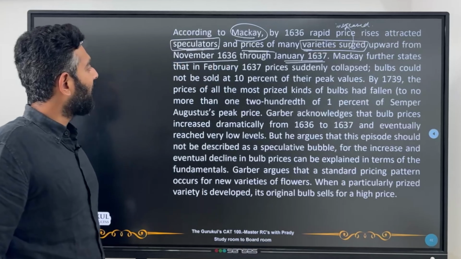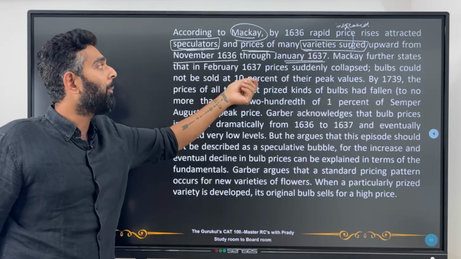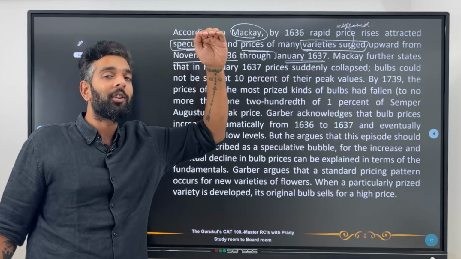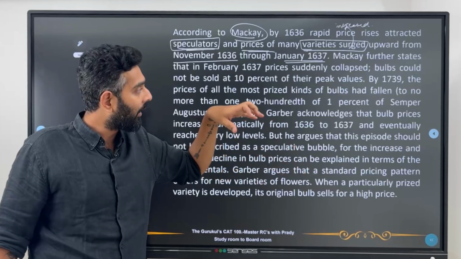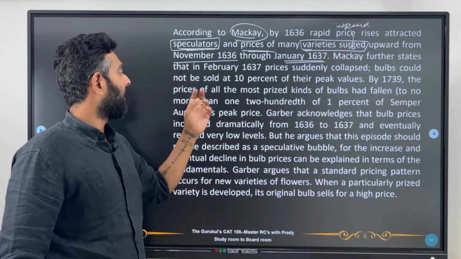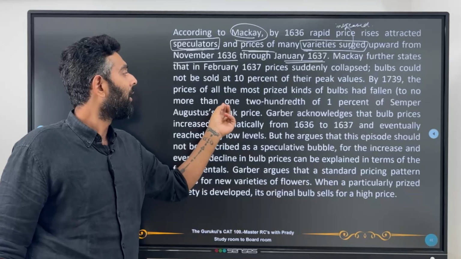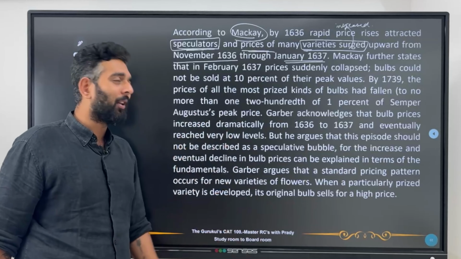Mackay further states that in February 1637, prices suddenly collapsed. Bulbs could not be sold at 10% of their peak value. That means whatever the highest value they were being sold at in this duration, they were not even able to sell at that cost by February of 1637. By 1739, the price of all the most prized kinds of bulbs had fallen to not more than 1/200th of 1% of the Semper Augustus peak price. So very low it has become.